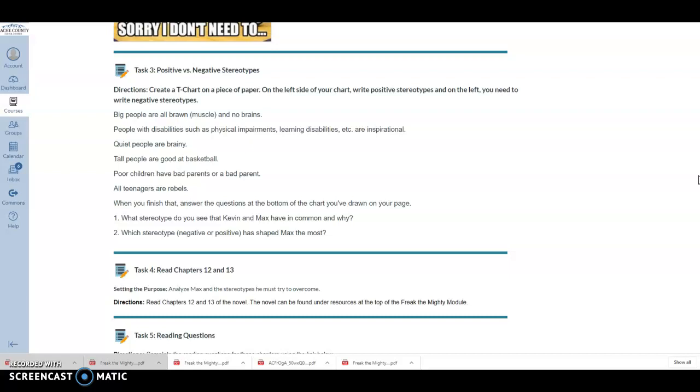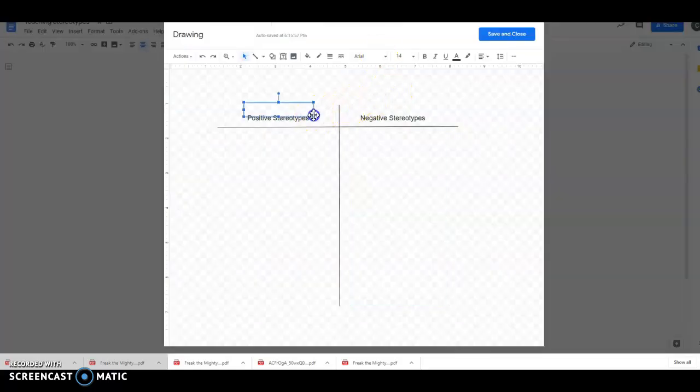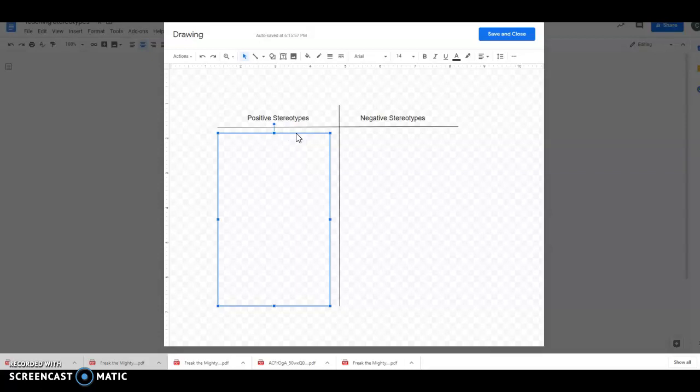So now what I'm asking you to do with this assignment is to go ahead and take out a piece of writing paper, and on that piece of writing paper, you're going to draw a T-chart. So go ahead and do that if you haven't done that yet. And on the left, I'm going to ask you to write positive stereotypes, and on the right, I'm going to ask you to write negative stereotypes. So let me show you what this chart could possibly look like. So this is what mine looks like in the word processor at the moment. If you guys want to go ahead and make yours look like that, that would be incredibly helpful. So once again, positive stereotypes on the left, negative stereotypes on the right on a T-chart.